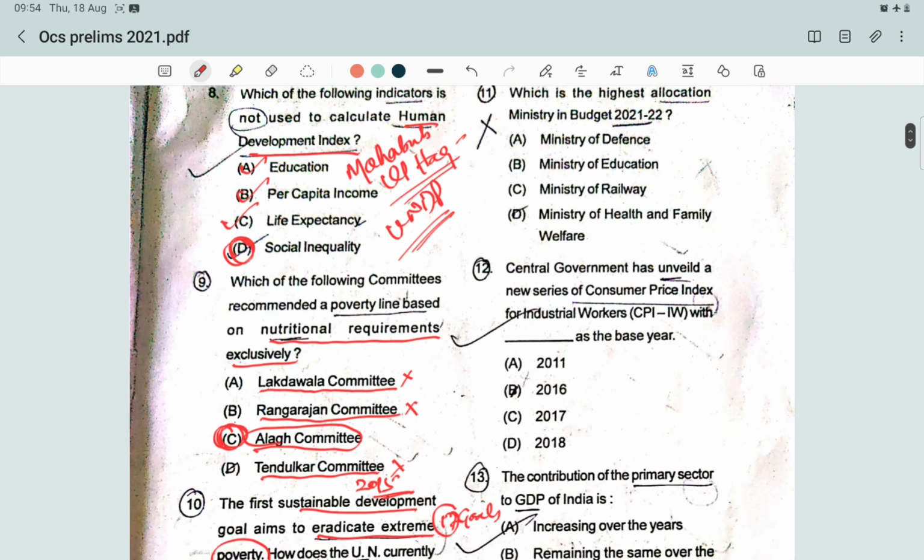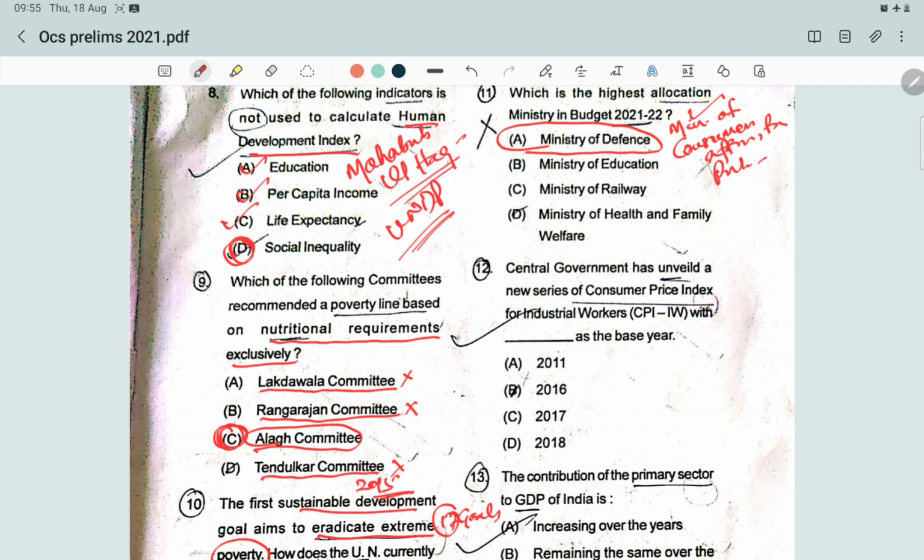Next question, which is the highest allocation ministry in the budget 2021-2022? The highest allocation ministry is the Ministry of Defense. The second highest was the Ministry of Consumer Affairs, Food and Public Distribution. It is also observed that there is a Ministry of Communication.